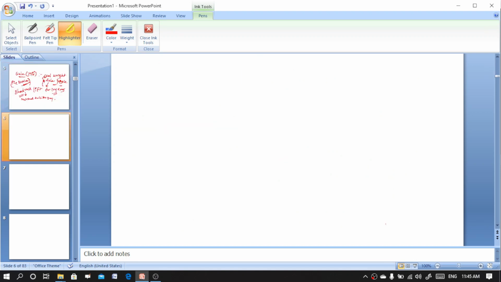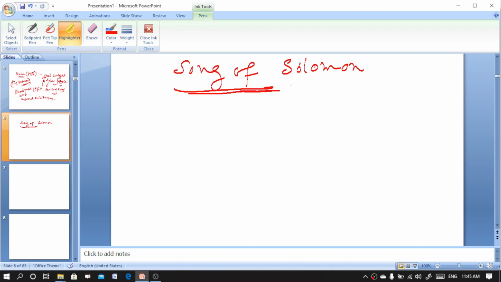So the next famous work is Song of Solomon. Song of Solomon is a famous, important work. This is the first work where Toni Morrison has used male narration. So here, for the first time, Toni Morrison has used a male narrator.